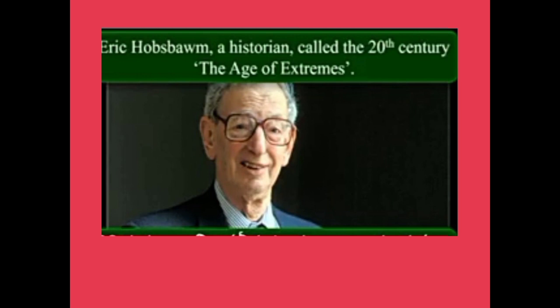Women, who constitute half the world's population, got the right to vote in this period, starting with the West. More than 100 nations walked to independence and freedom across the world.